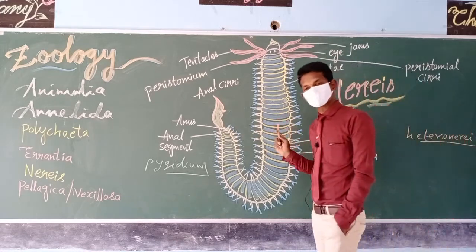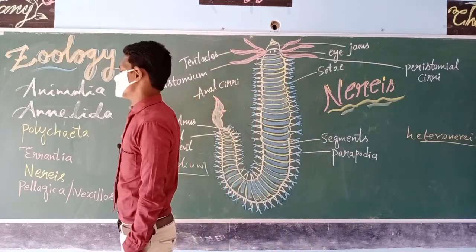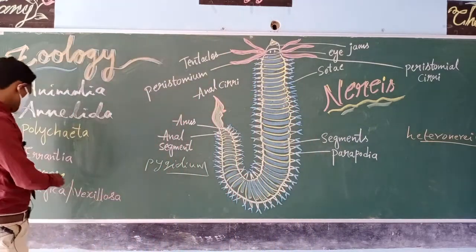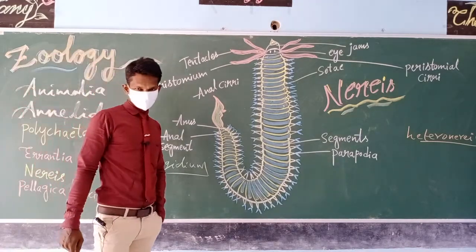Based on all these comments, we could identify or recognize this organism as Nereis pelagica or vexillosa.